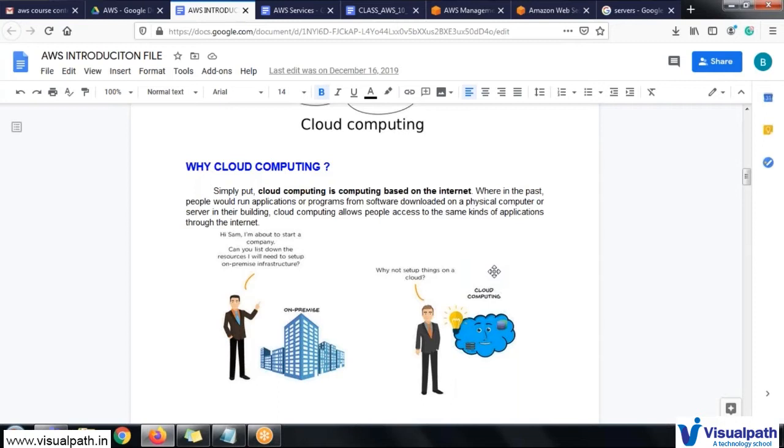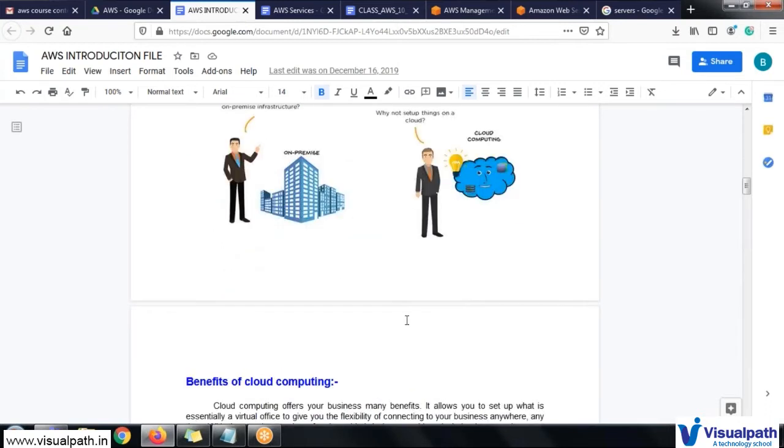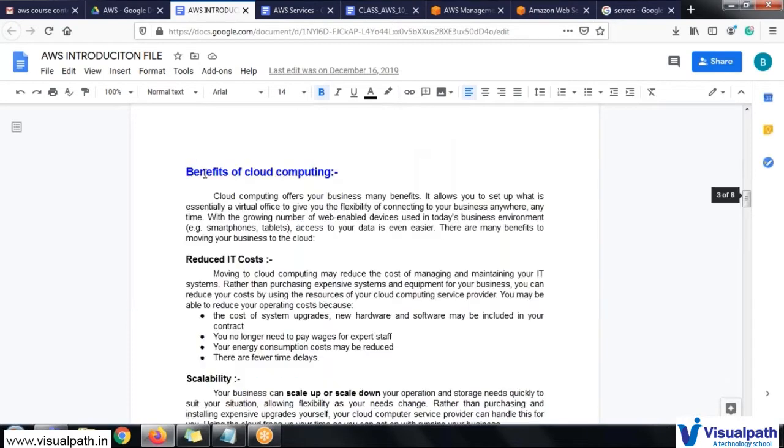Similarly, inside cloud computing also, the services they are providing will be similar, but the navigation and utilization will be different from cloud to cloud. So there are Oracle cloud, IBM cloud, different kinds of clouds, but AWS will always stand at the top. We will discuss why AWS is top in the market. So these are a few basic benefits of cloud computing.